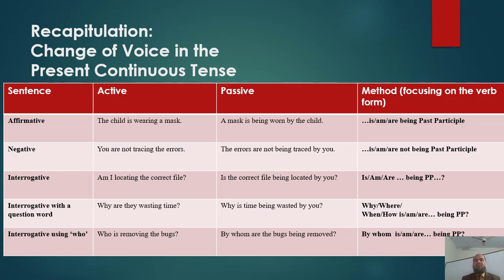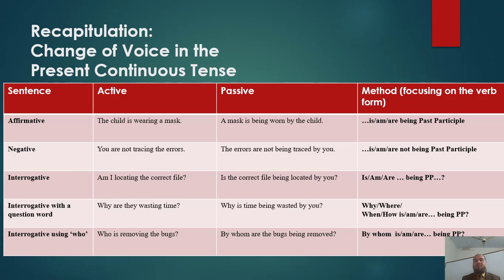And for interrogative sentences with the question word, we use the question word at first, like why or where or when or how. After it, we use the appropriate helping verb is, am or are.